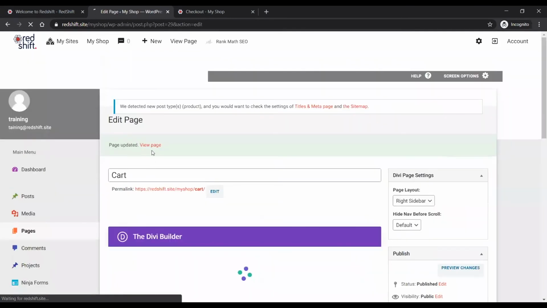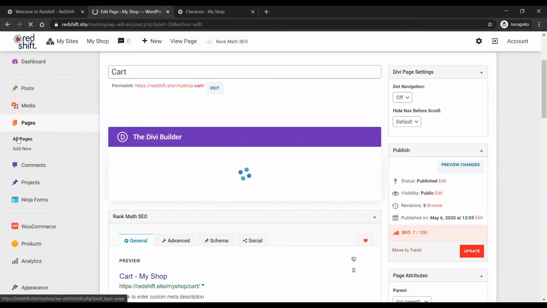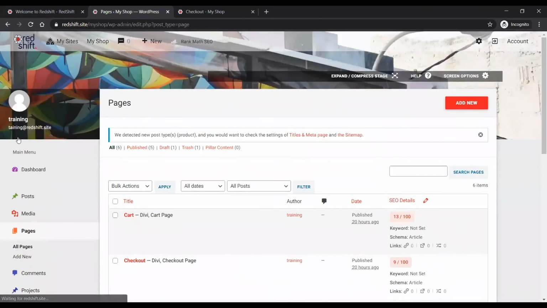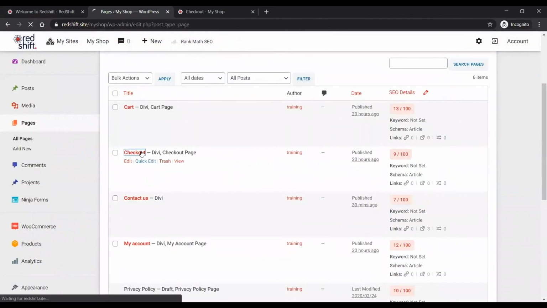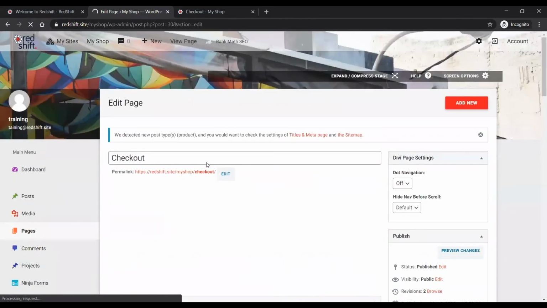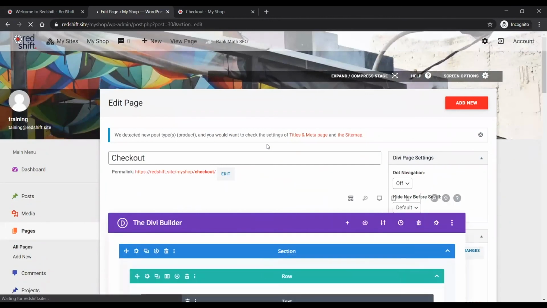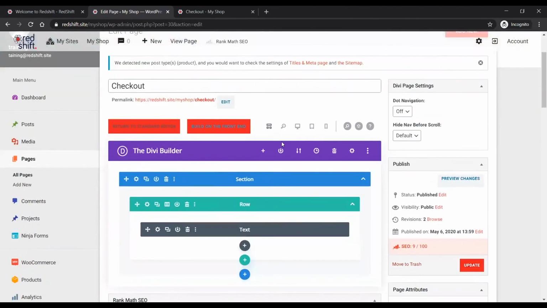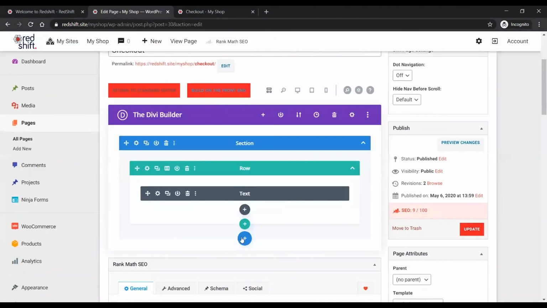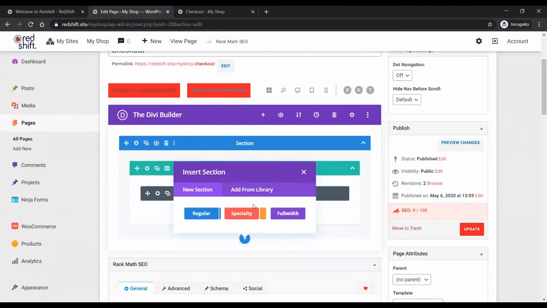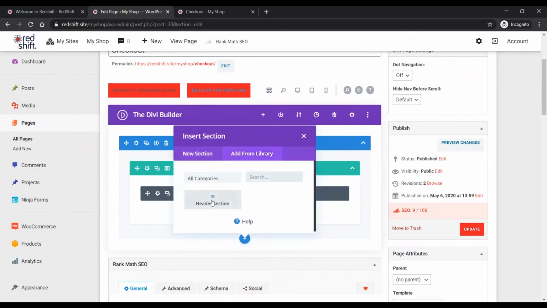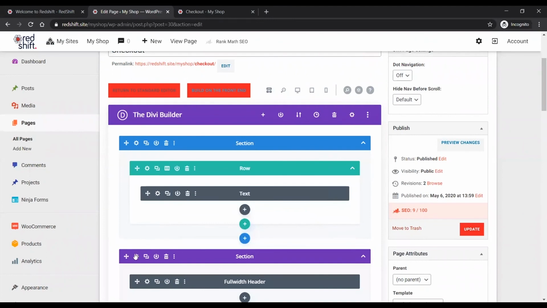What I'm going to do is go to my checkout page and throw that header section in from the library. And because it's a dynamic header, it should say checkout right away. When I click on this one, I get the option to add from library. Here you'll find that header section that I've saved.